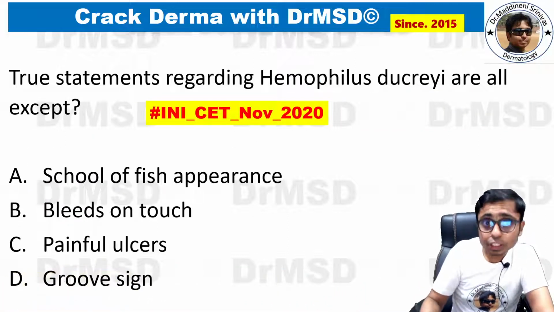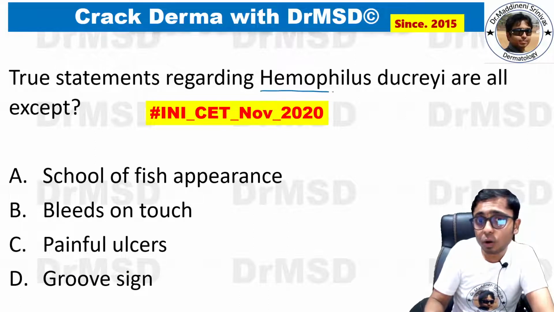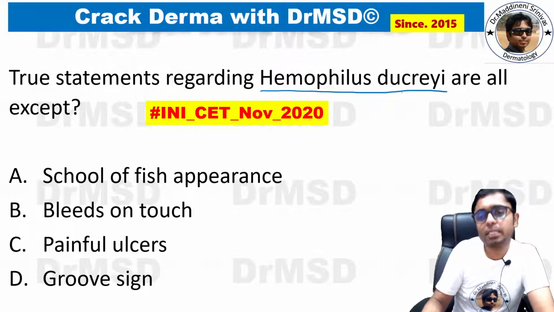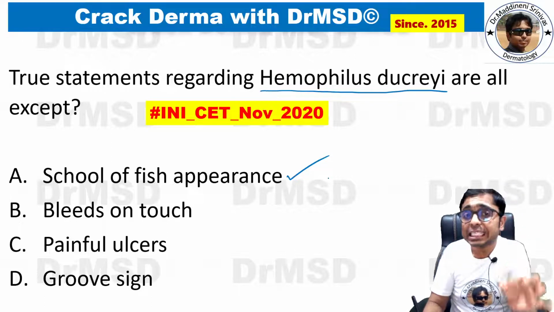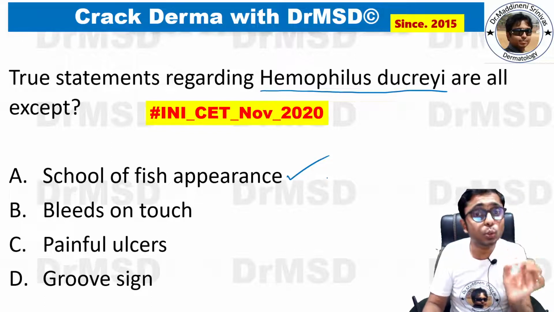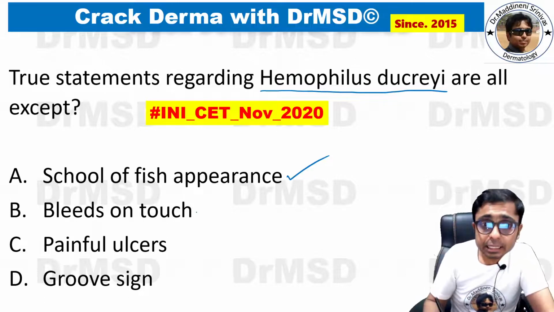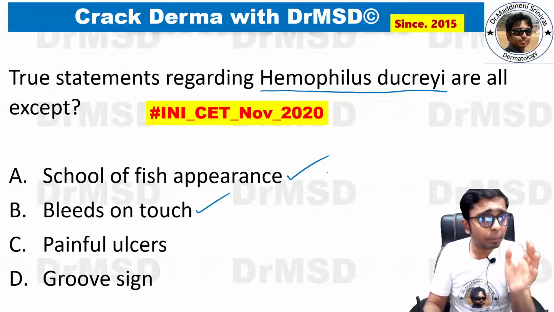This is the next question, back to back, about chancroid, which is caused by Haemophilus ducreyi. True statements are all of the following except: yes, in histopathology we can see a peculiar appearance called school of fish or railroad track appearance. And yes, these lesions of chancroid are also going to bleed on touch.